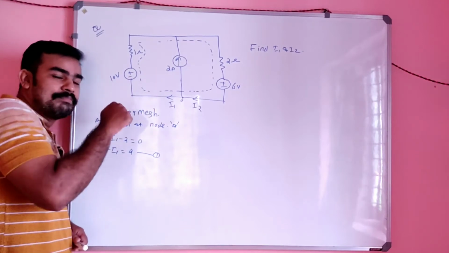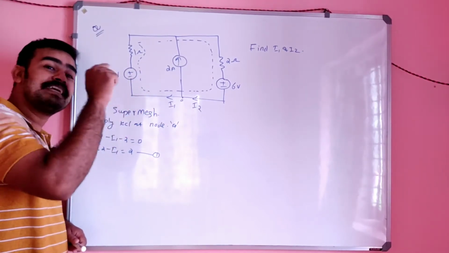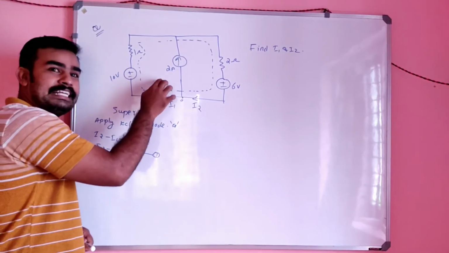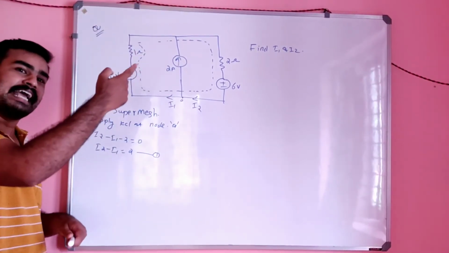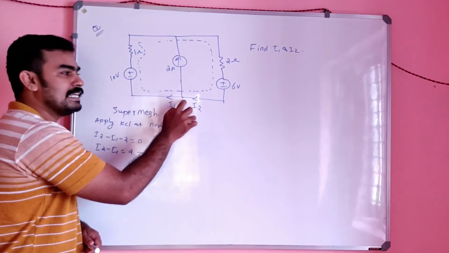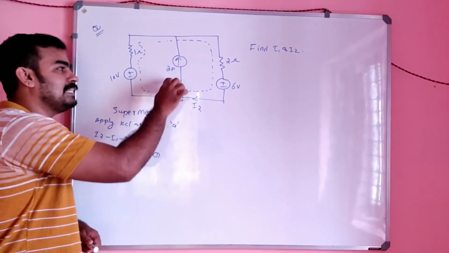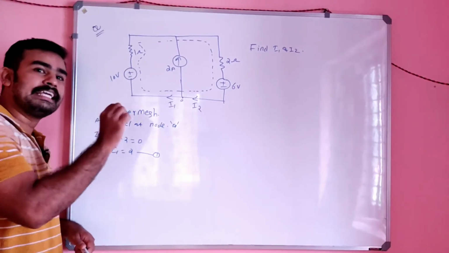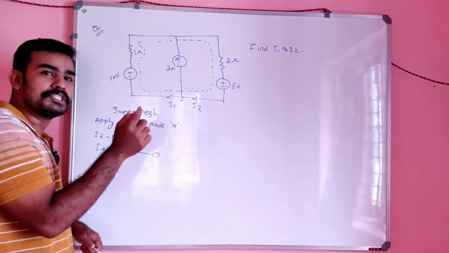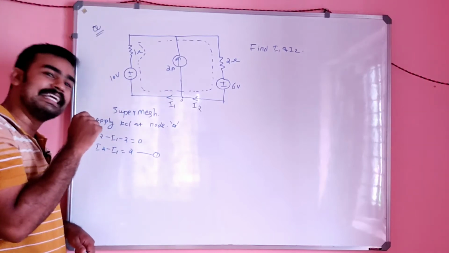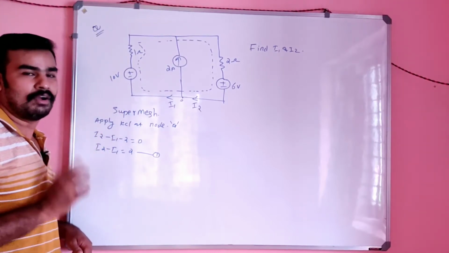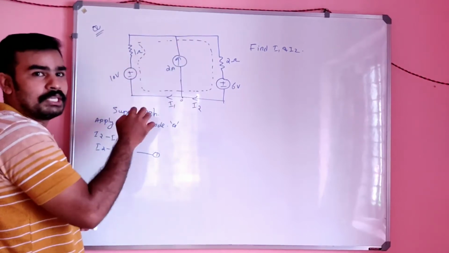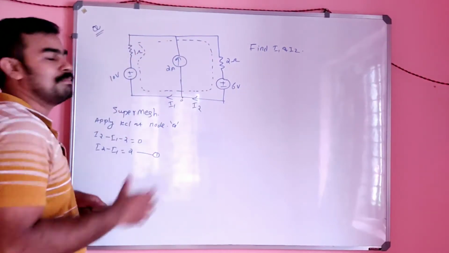And the next step was what? You wrote the KVL equation and the KCL equation. Now here it is the KCL equation first: you write the KCL equation at the junction, and then you form the KVL equation. In the previous case, first you wrote the voltage equation, the KVL equation, and then you wrote the KCL equation. That is the difference. Anyway, now you have to write the big mesh equation, or the super mesh equation.